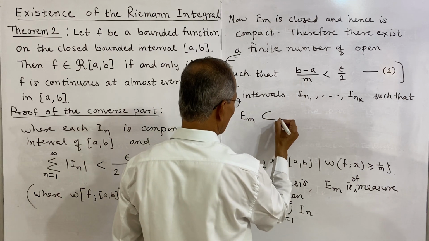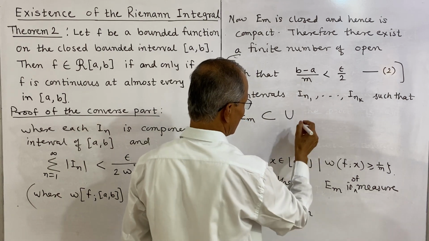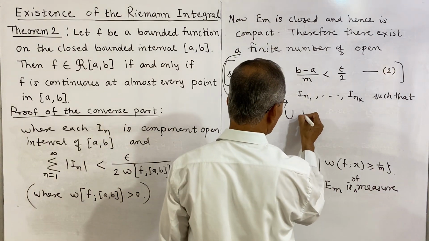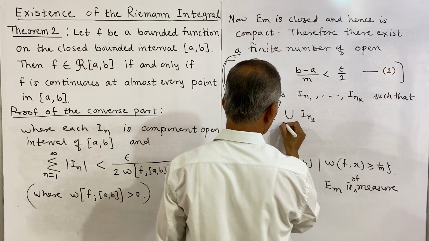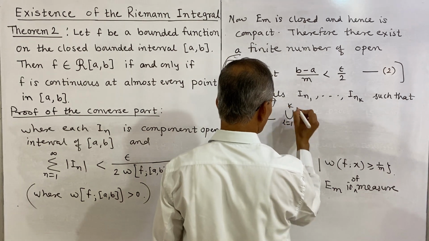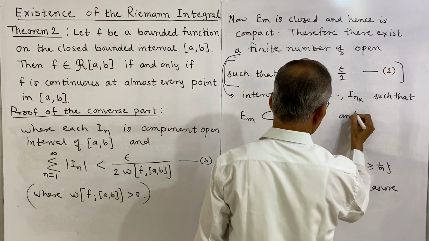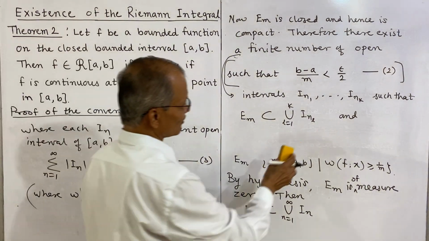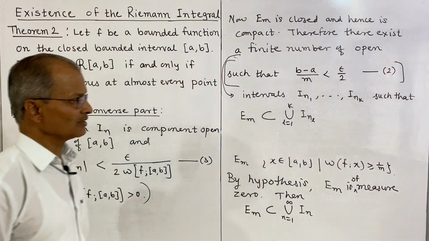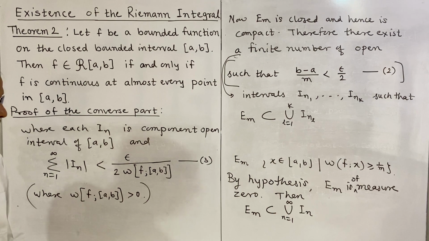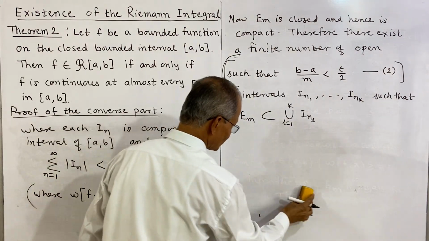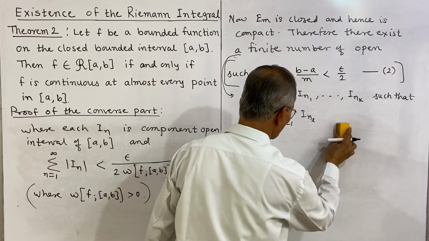EM is covered by the union of these INL, L taking values 1 to K. So EM, and the sum of the lengths will be less than this, or we can consider only this much, that is EM is covered by this IN1 and so on. Now we can consider this as AB, the closed interval AB.